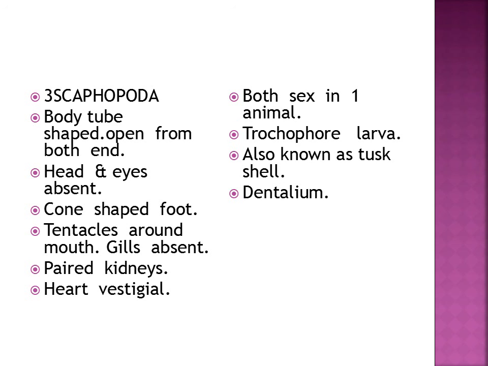Scaphopoda. Body is tube shaped, open from both ends. Head and eyes are absent. Cone shaped foot is present. Tentacles around mouth are present. Gills are absent. Paired kidney present. Heart is vestigial. Both sexes are present in one animal. Larval form is trochophore larva, also known as tusk shell. Example is Dentalium.